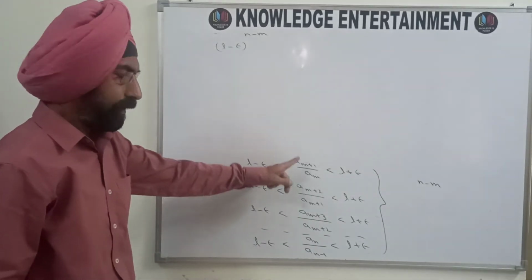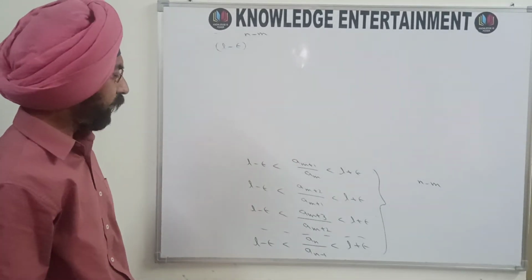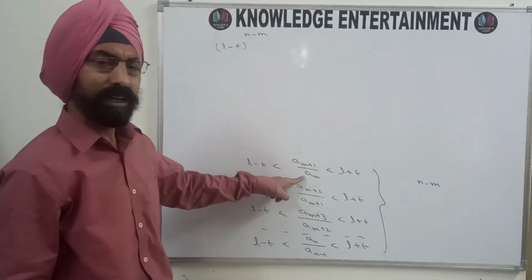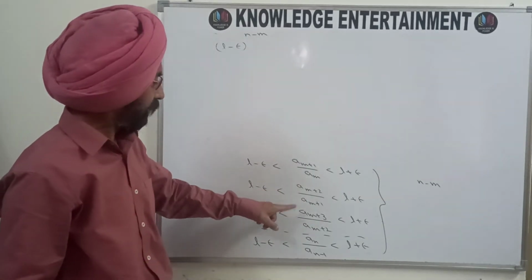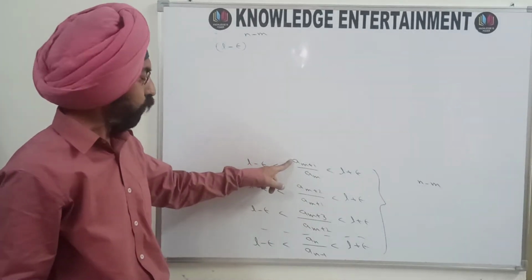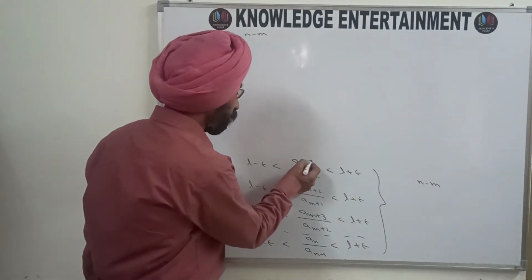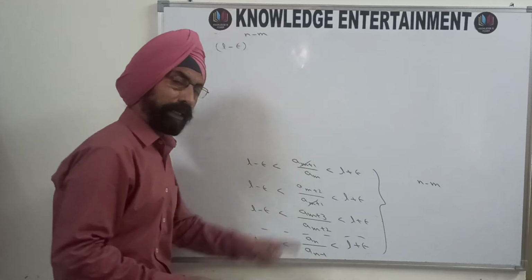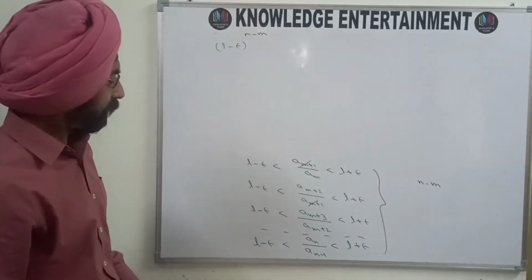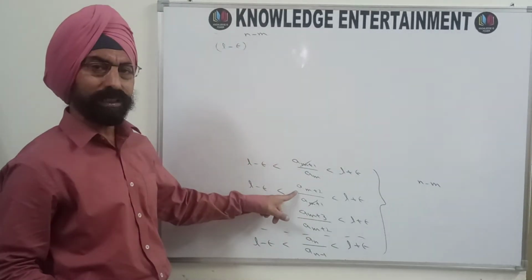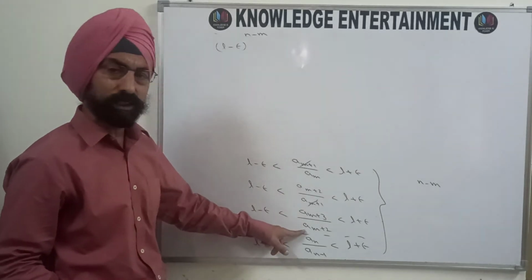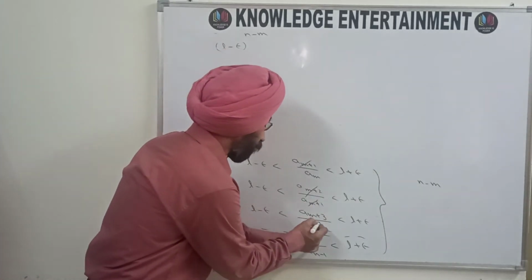Now, in the center, what are you going to get? This is a_m in the denominator, this is a_{m+1} in the numerator, this is a_{m+1} in the denominator, will be cancelled out. So these two terms will be cancelled out when you multiply all these inequalities. Similarly, this a_{m+2} is in the numerator and this a_{m+2} is in the denominator, so it will be cancelled out.